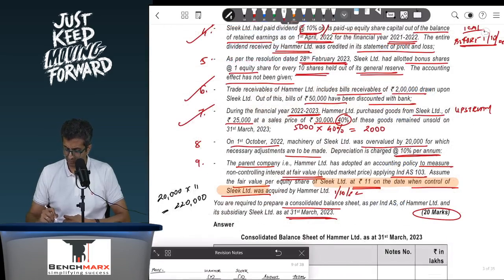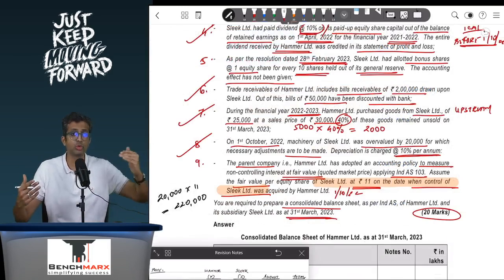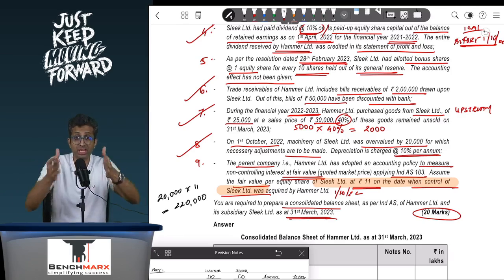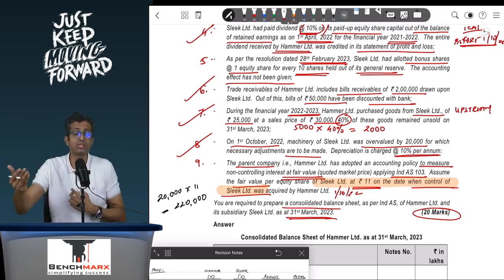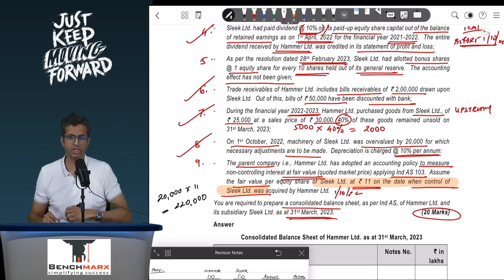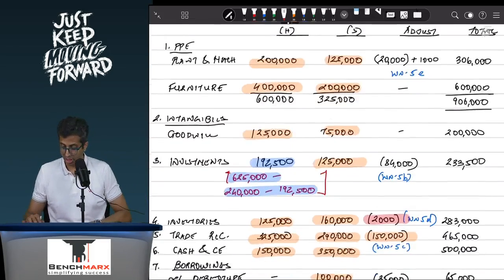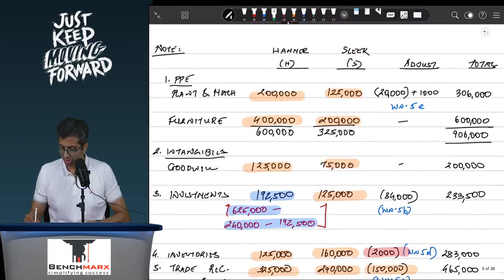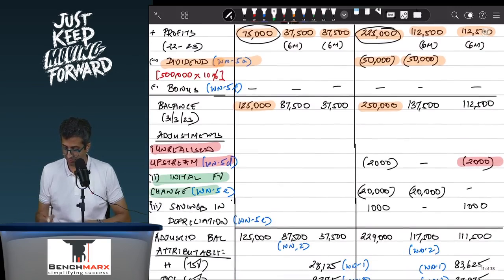Next you have this adjustment for machinery. Remember, machinery is overvalued, and hence you will have to reduce the value of the machinery. So you will have to credit the machinery as on the acquisition date, which means this loss has already arisen up to the acquisition date, and hence we adjusted against the pre-acquisition profit. So the effective entry would be pre-acquisition profit and loss or retained earnings account debit to machinery. As a result, when you look at your notes, your machinery will reduce by 20,000, and so will your pre-acquisition profit and loss. There is an initial fair value change of 20,000.